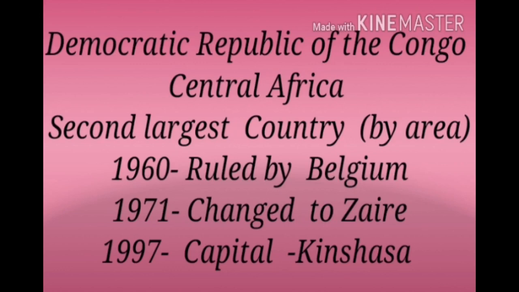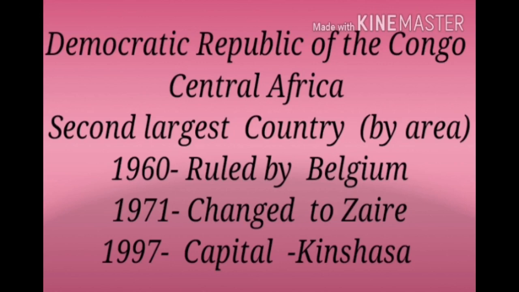Once again, in 1997, its name was changed to the Democratic Republic of the Congo, which is its present name. Its capital is Kinshasa.